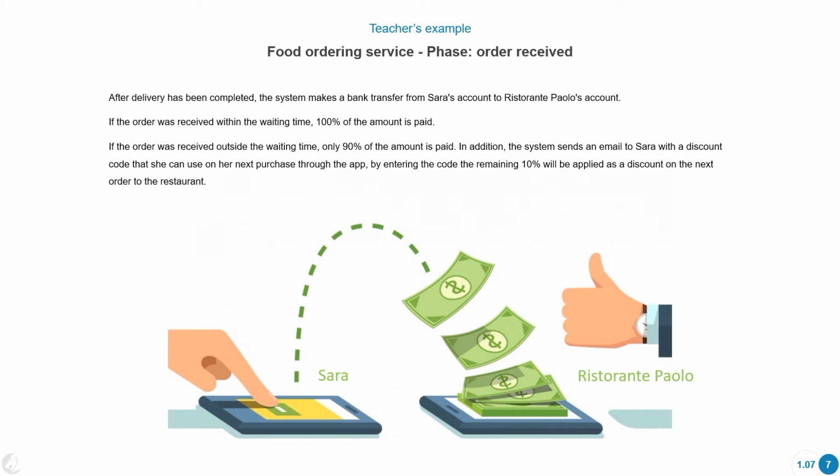Okay, so we're seeing that the restaurant is going to receive less money if they weren't able to make the delivery on time, and Sarah, the customer, is going to receive a code. So the next time they want to purchase something in that restaurant, they're going to be able to have this little discount. Okay.